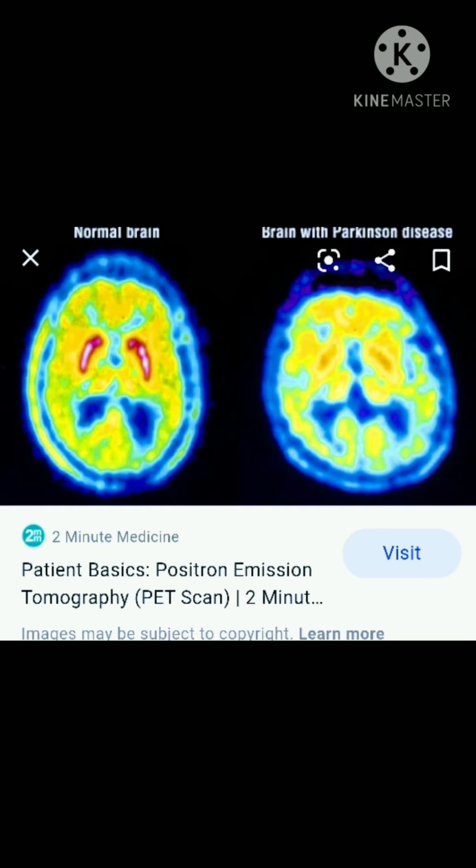Actually, PET, positron emission tomography, is a functional imaging technique that uses radioactive substances known as radio tracers to visualize and measure changes in metabolic processes and in other physiological activities including blood flow, regional chemical composition and absorption.